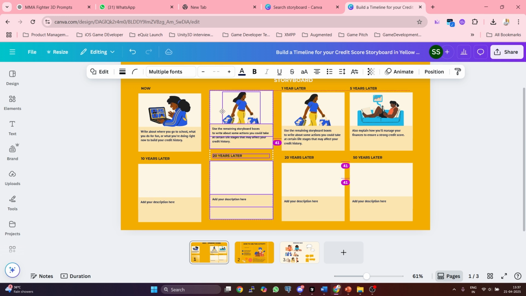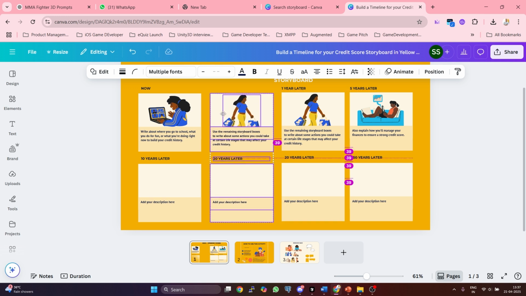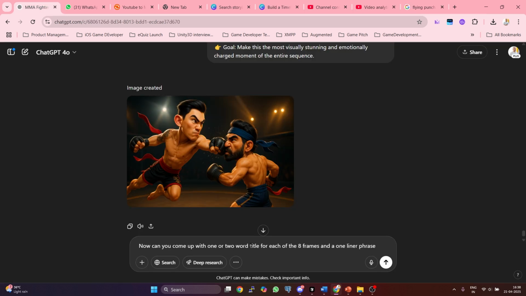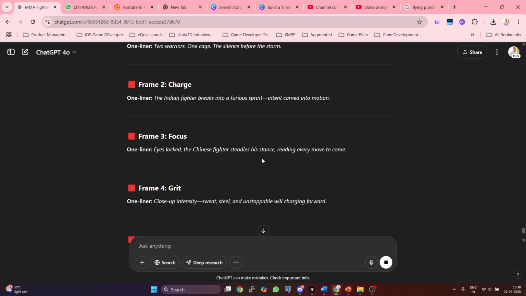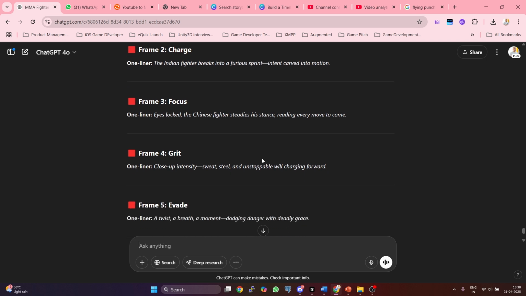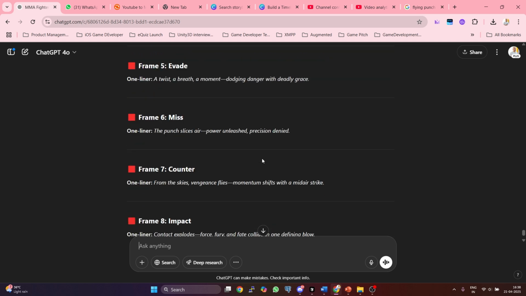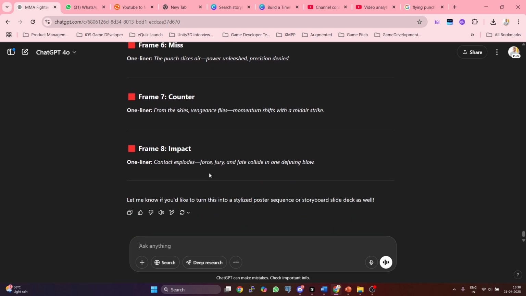Final details, naming each shot plus descriptions. Now let's return to ChatGPT one last time to help name each frame and write a short description for each of the shots. Things like frame 1, the standoff, two fighters locked in a tense moment before the first move. Frame 5, counter strike, the Indian fighter evades and lands a low sweeping kick.